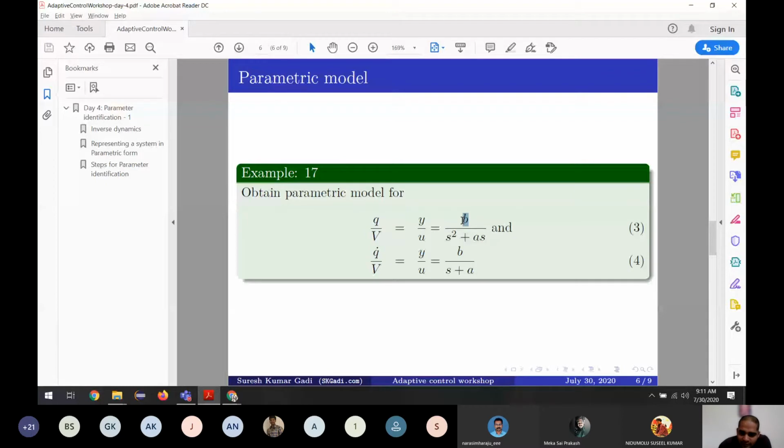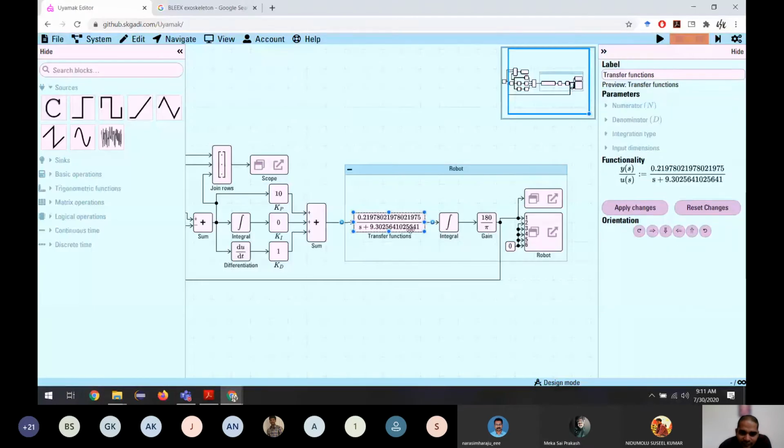So let me give an example. If we see yesterday's example, we have this model, and let us say you have a robot arm in your lab, and you are sure that this model is good, but no one can say these values are correct for your lab robot as well, because these are something I made up. So you don't know this value 0.2 and 9.3 for the model you have in your lab.